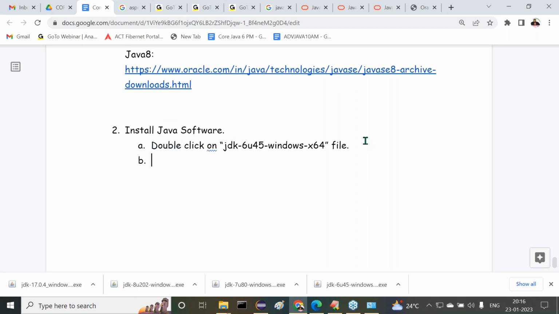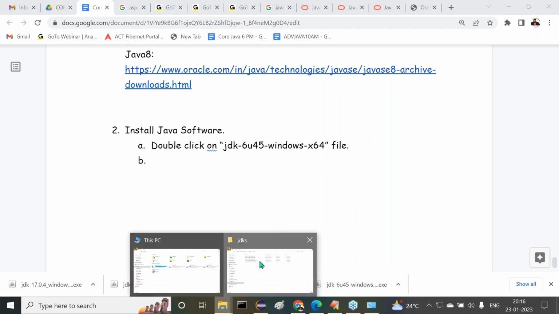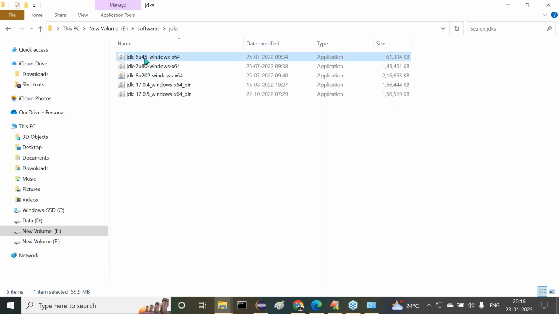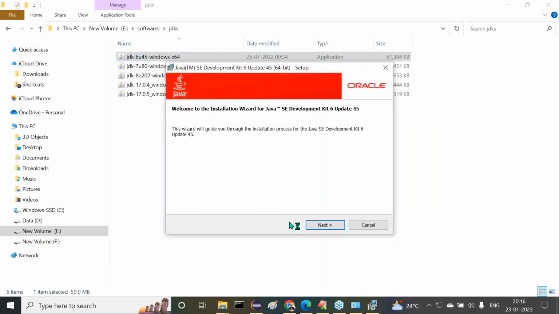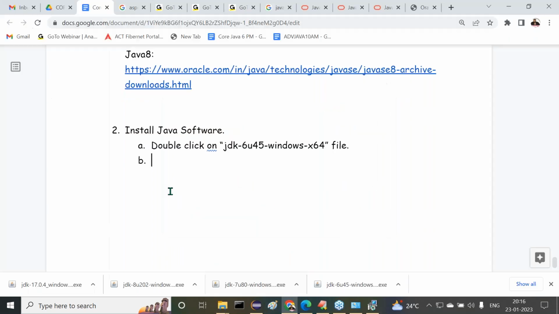Okay, fine. Next, let me do this one. I'm trying to download the Java 6 version. Try to understand this. Double click on it. Right, sir. Now just click on the next button. Not more than that. I am going to prepare a document for only one version, guys. The remaining things we have to do ourselves. Of course, you are already aware of it, but I'm still giving clarity. It's permanent content.